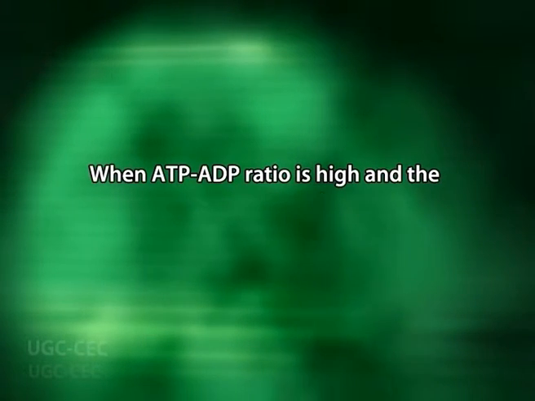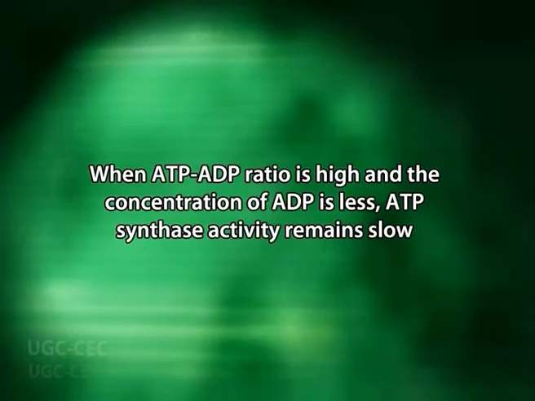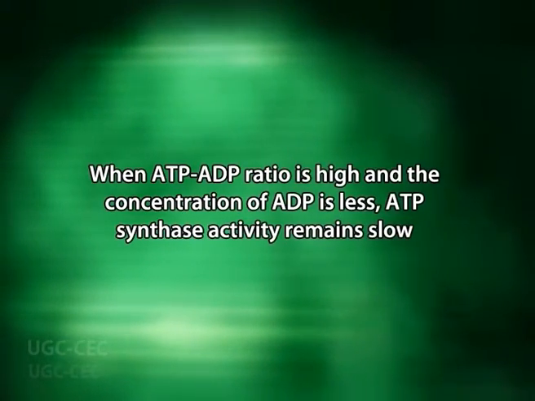Under such conditions, the rate of glycolysis and Krebs cycle is also increased, so as to synthesize more NADH at a faster rate. In situations where the ATP-ADP ratio is high, the concentration of ADP is less, and ATP synthase activity remains slow, which is not efficient to draw proton flow down into the matrix and decrease the electrochemical gradient.